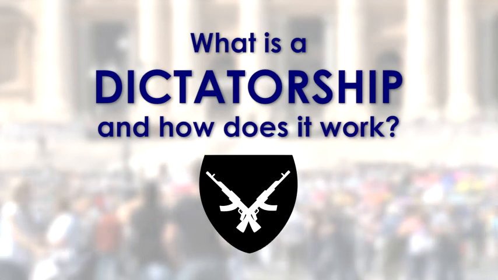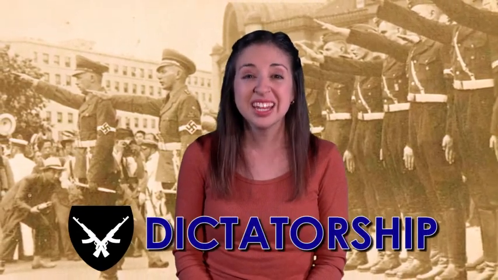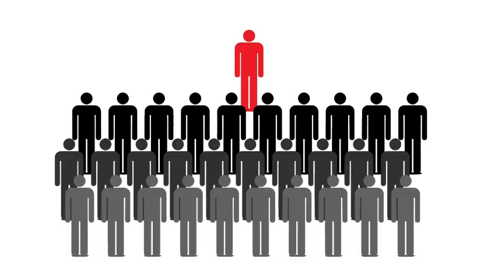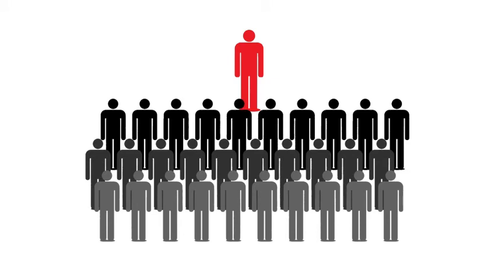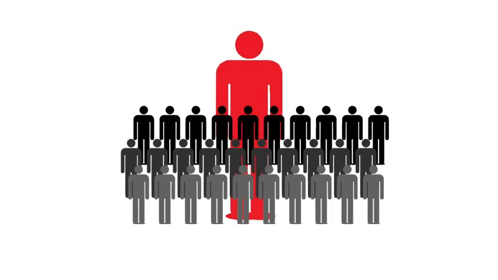What is a dictatorship and how does it work? The next form of government on our list is the dictatorship. In a dictatorship, one person has absolute power with no constitutional restraints. They answer to no one, as their power is unlimited and uncontrolled. This might sound familiar, as a true monarchy operates much in the same way.